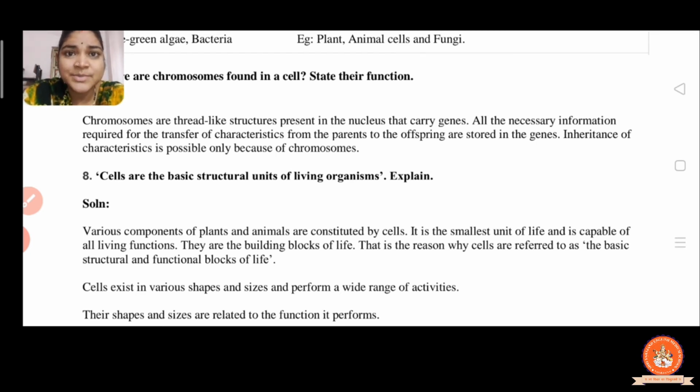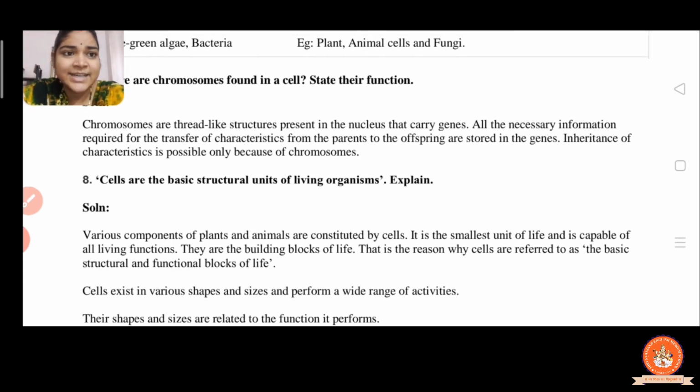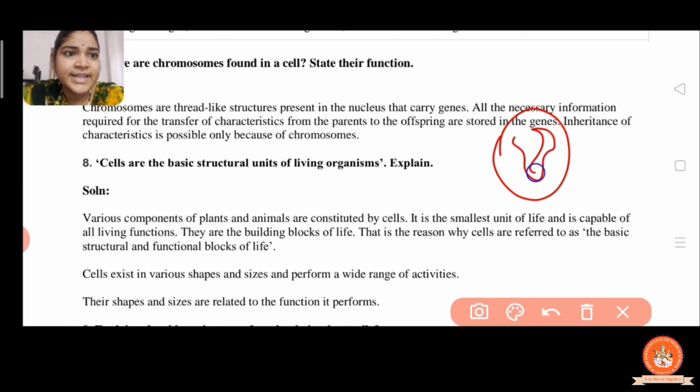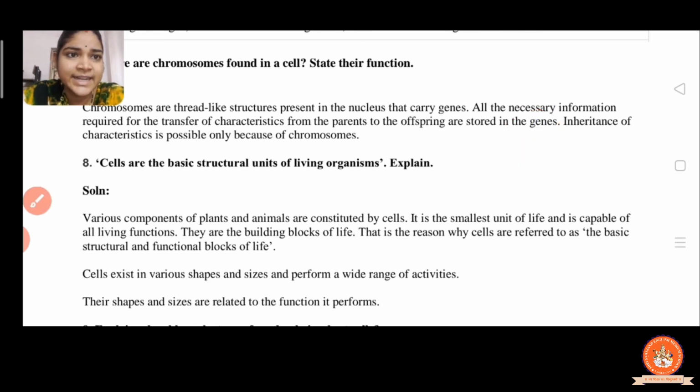The chromosomes are thread-like structures present in the nucleus which carry the genes, right? All the necessary information required for the transfer of characteristics from the parent to offspring is stored in the genes, and the inheritance of the characteristics is possible only because of the chromosomes, right?